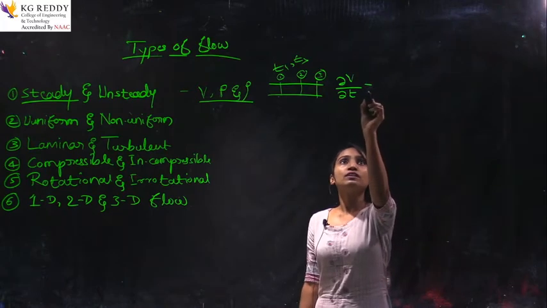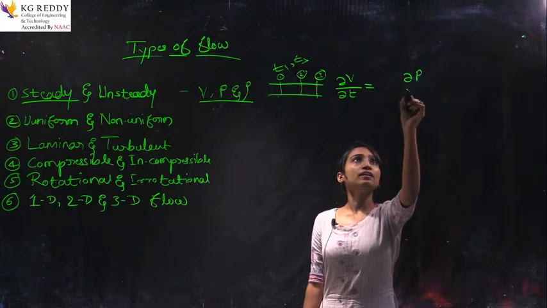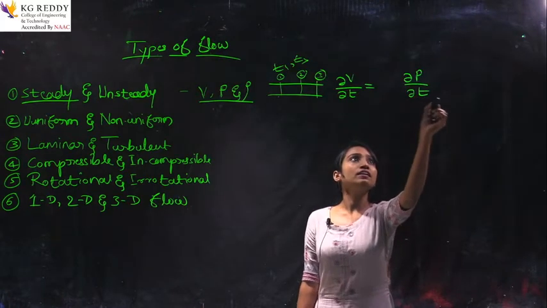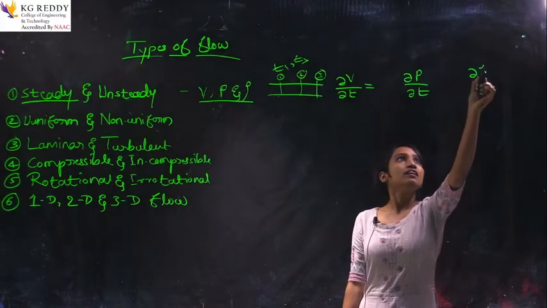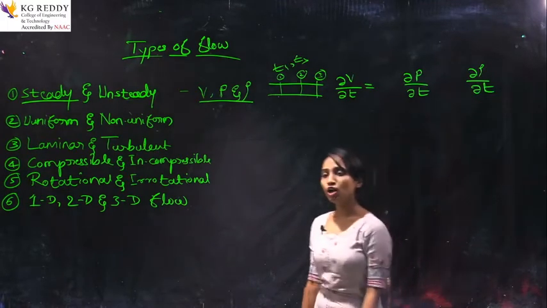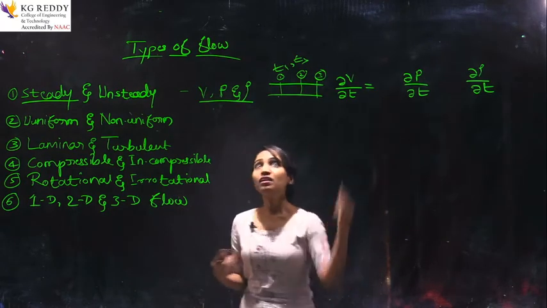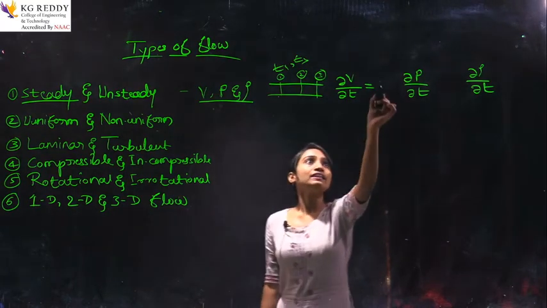Just think over this. I will write the other properties too, del P by del t and del rho by del t. If you have the idea, dV by dt is equal to 0.